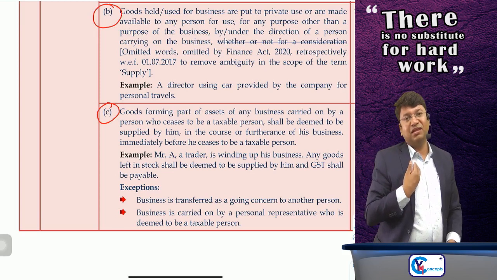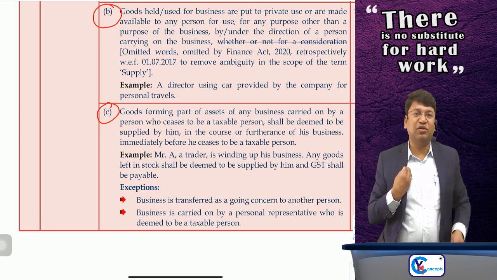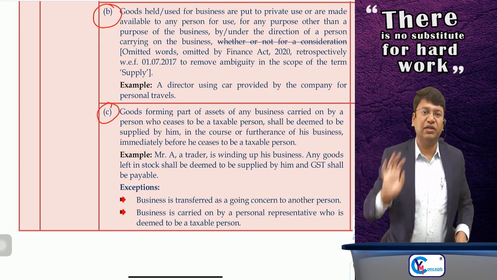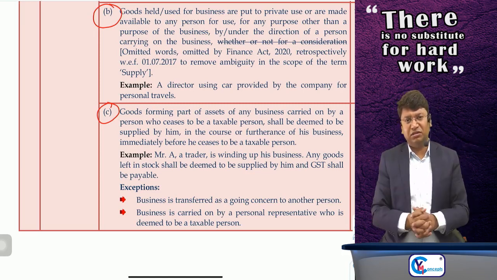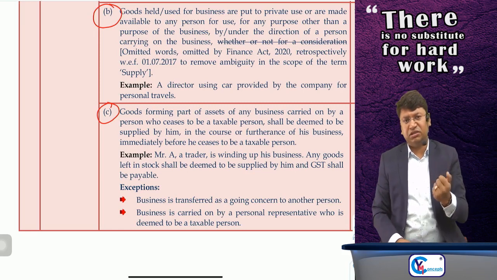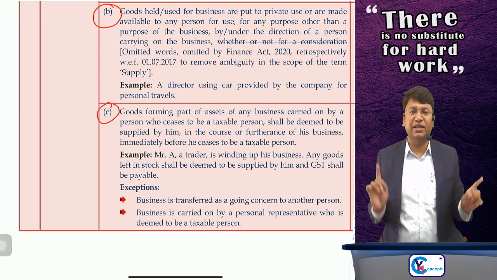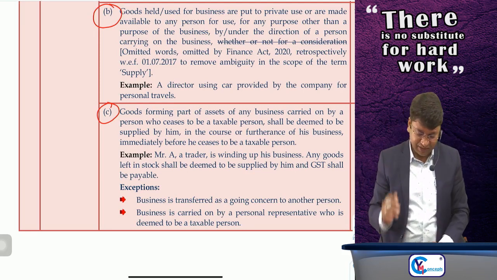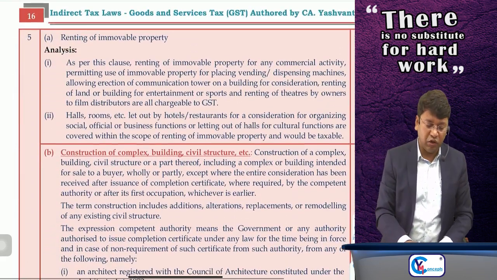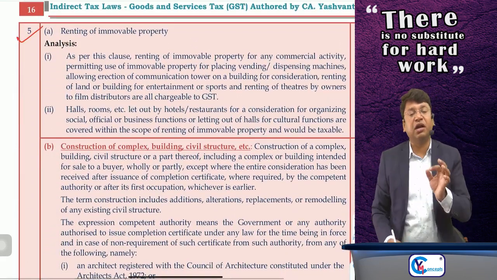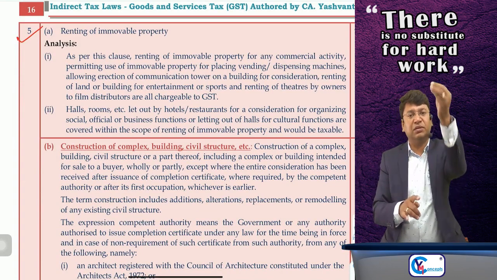But if it is not the case, I am not transferring the business, my business is not getting continued by another registered person, then in such a case, if I am surrendering my registration number, or if the department has cancelled my registration number, then all the goods on which I have availed the ITC are supply of goods. Clear? Done. Sir, this is para number 4. Now coming to para number 5. In para number 5, there are 6 transactions, all are supply of services.